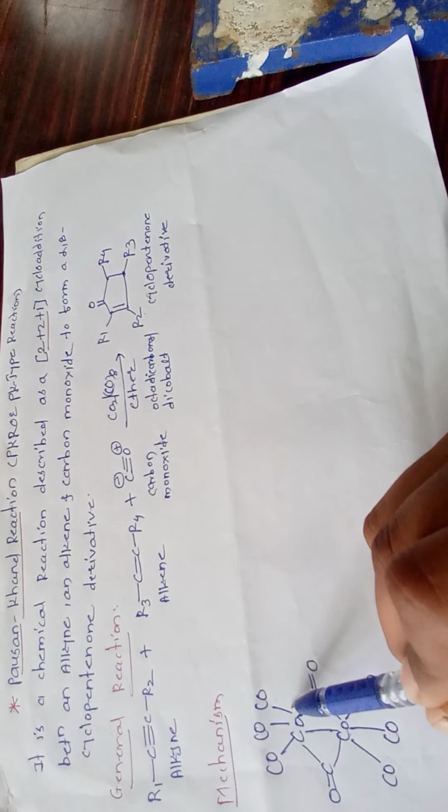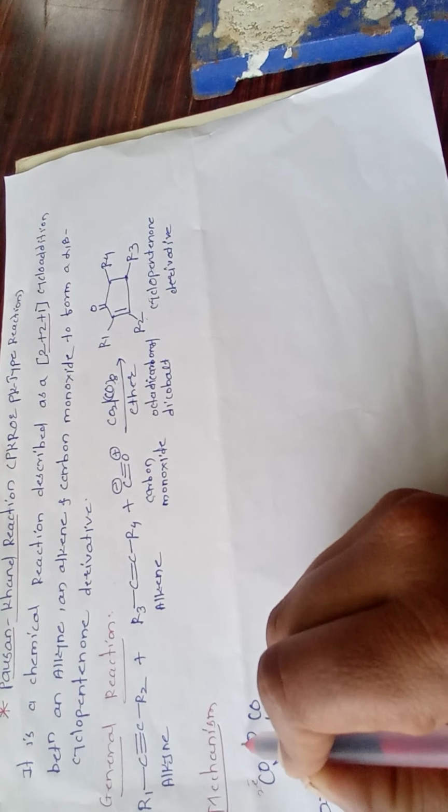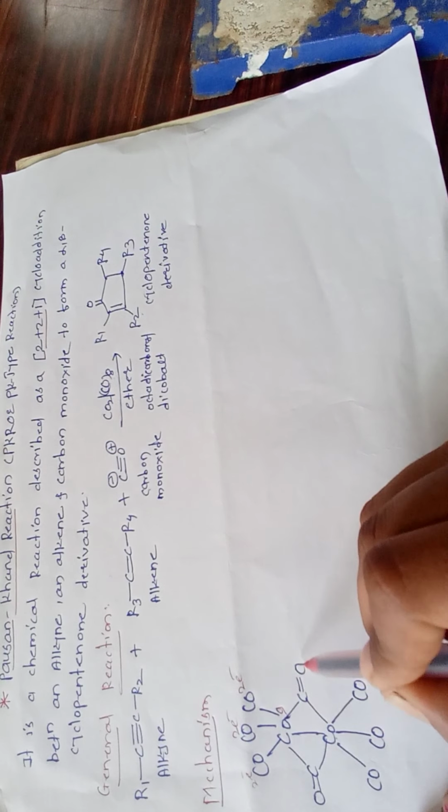How does it follow the 18 electron rule? This cobalt already has 9 electrons, then each carbonyl donates 2 electrons: this is 2 electrons, this is 2 electrons, this is 2 electrons. Each bridging carbonyl again gives 1 electron, one here, one here, and the cobalt-cobalt bond gives 1 electron.